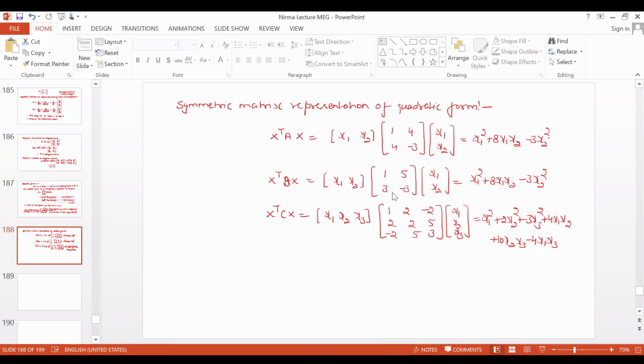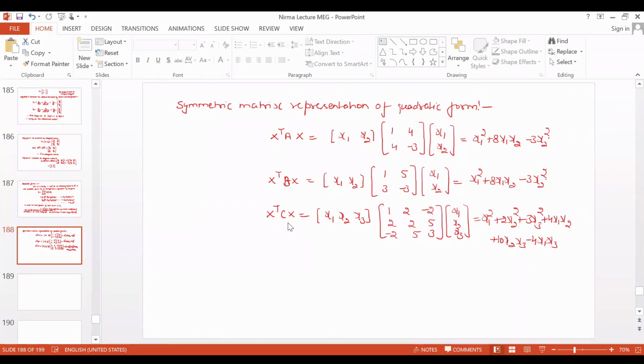So corresponding to this B matrix, the quadratic form is X transpose BX, which is equal to this: X transpose is a row matrix X1, X2, and this is your B matrix, and then the X matrix, that is a column vector X1, X2. Now it is equal to X1 square plus 8 X1 X2 minus 3 X2 square.